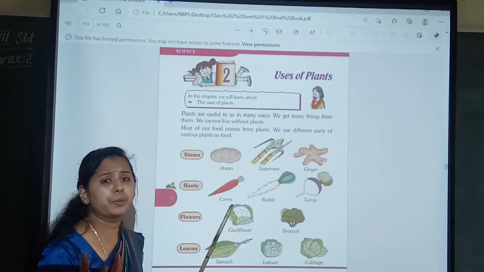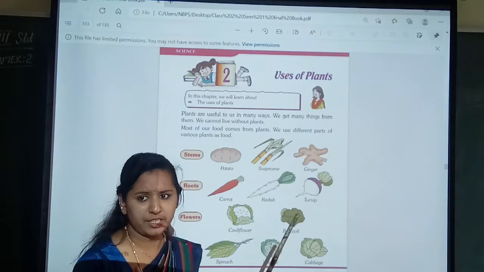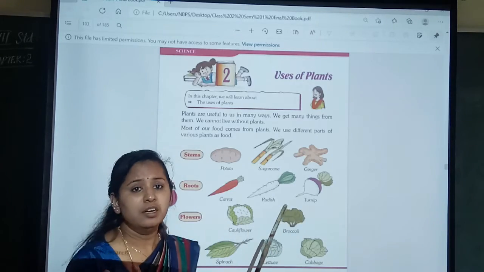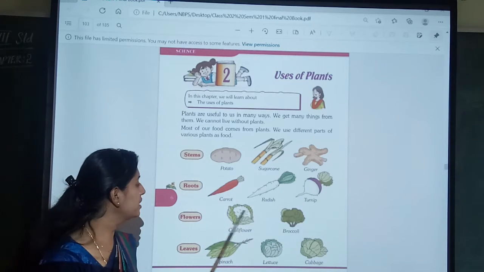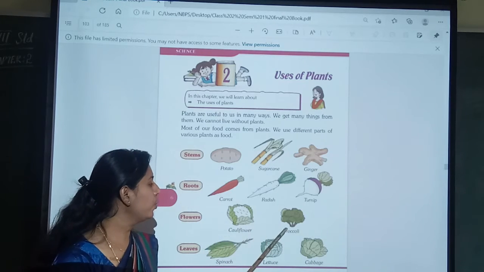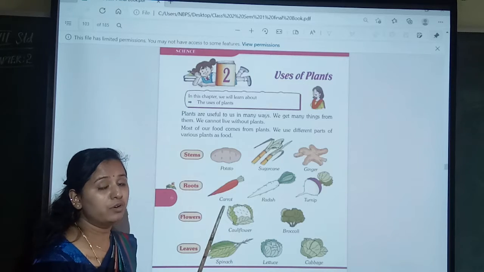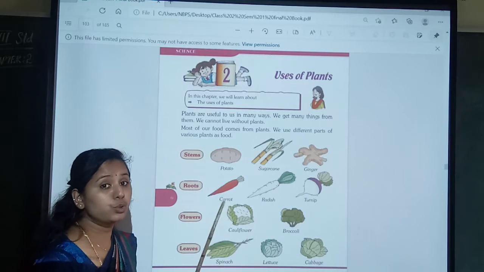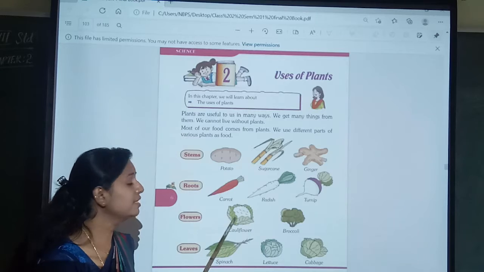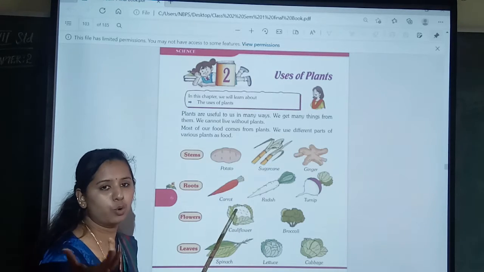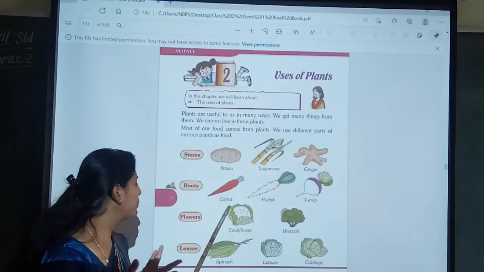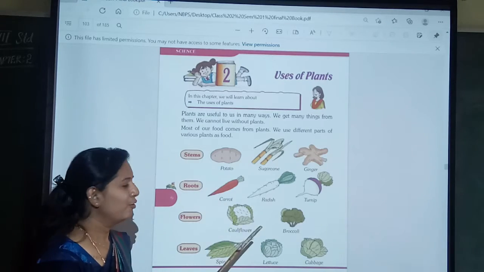We are going to prepare gobi manchuri, right? In this cauliflower, isn't it? So flowers we are going to eat of this cauliflower and broccoli, and also have for pulao, some vegetables, soups, everything we are going to use this cauliflower. You all know. Moreover, you like to eat gobi manchuri, no? It's going to be prepared from cauliflower only. Okay?